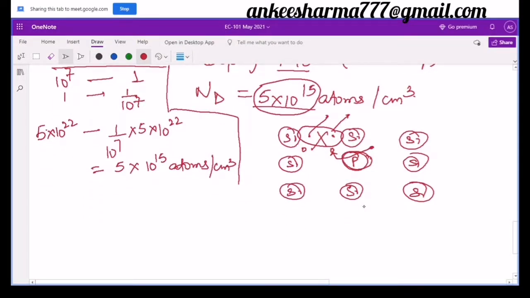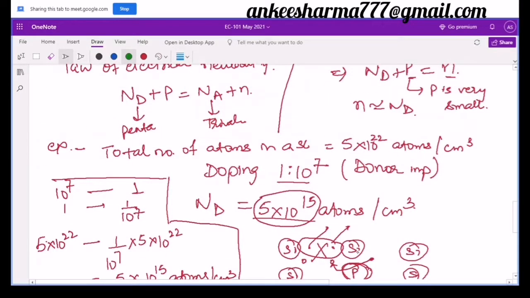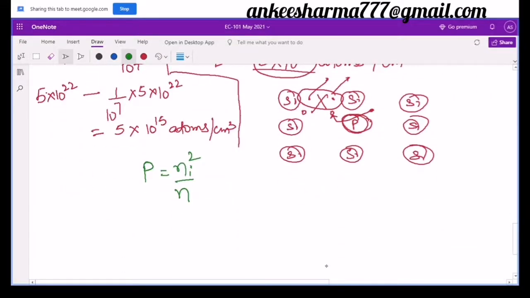So in this n type, my minority carriers will be denoted by P, and it will be equal to P is equal to Ni square, which is my intrinsic concentration square, divided by n. And in this case, my n is nothing but equal to Nd. I have used here an approximation that n is almost equal to Nd. So you can calculate from here.